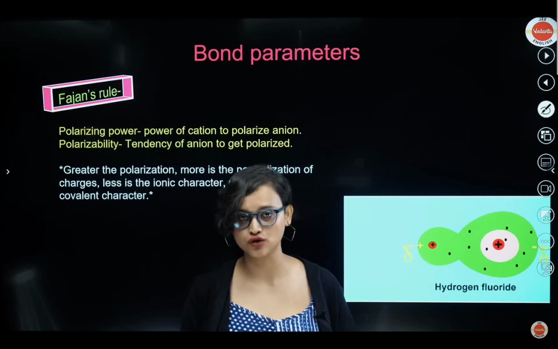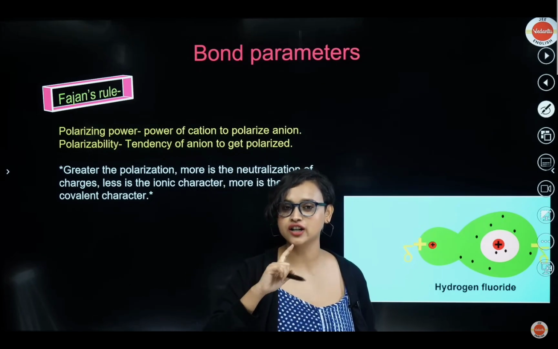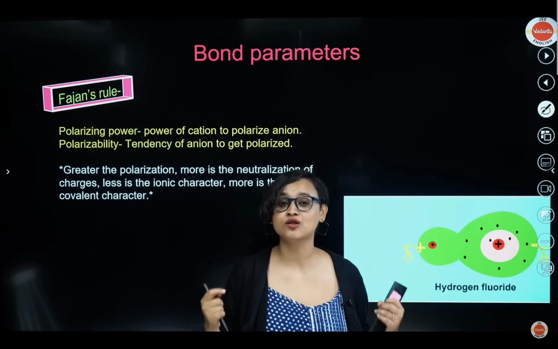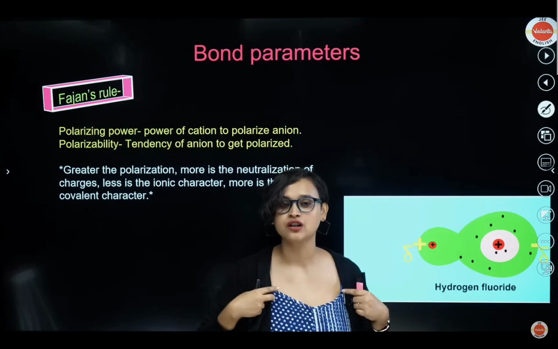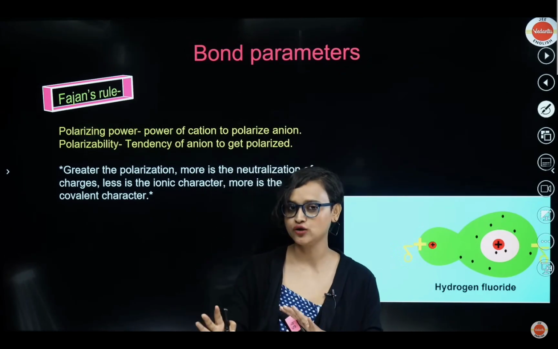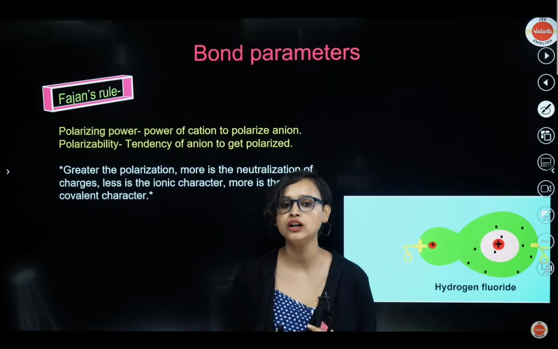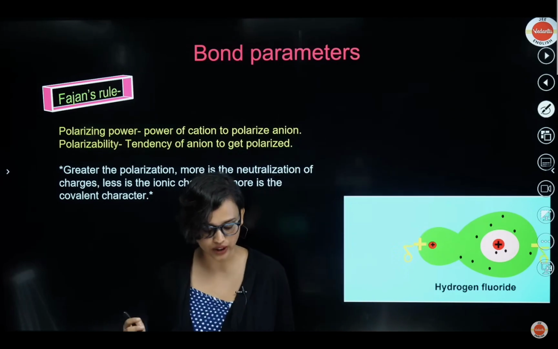Now we come to something called Fajans' rule. Everybody, in India, a lot of people call it Fajans rule. Please understand, it's not pronounced that way. It's called Fajans' rule, where J is pronounced as Y. Okay, Fajans' rule. Before we get to Fajans' rule, you have to understand polarizing power and polarizability. What are these terms?